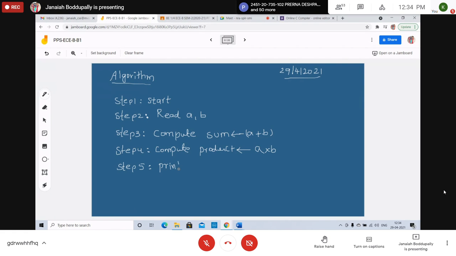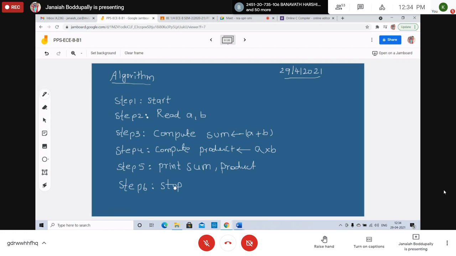You can write any. Print sum, product, whatever values you have computed, just print or display. Then stop.